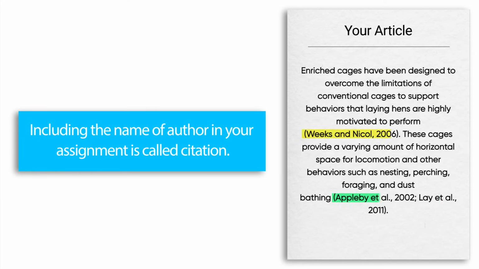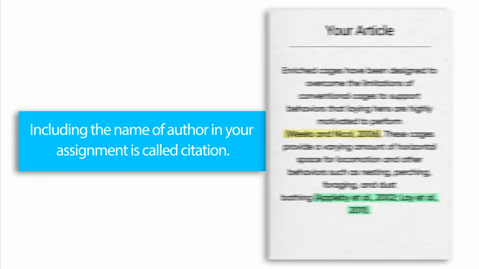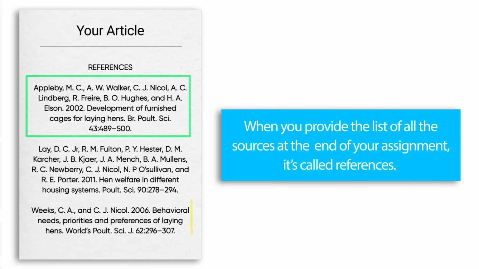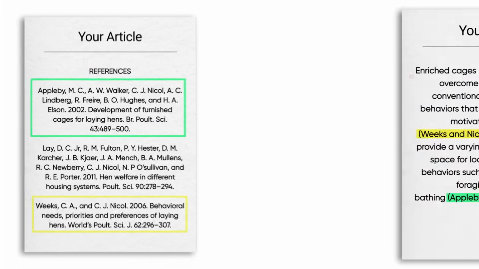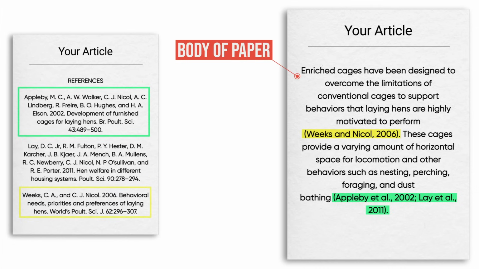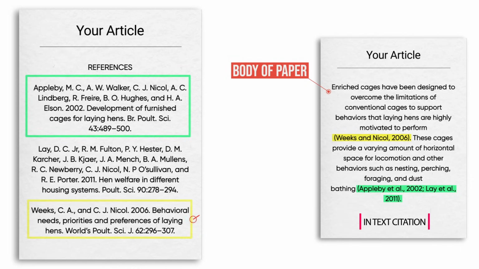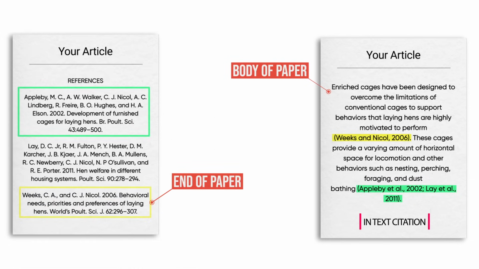Including the name of author in your assignment is called citation, whereas when you provide the list of all the sources at the end of your assignment, it's called references. Citation appears in the body of your paper. That's why it's called in-text citation, whereas references appear at the end.